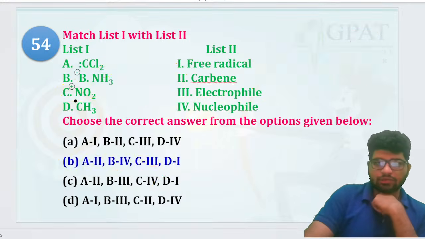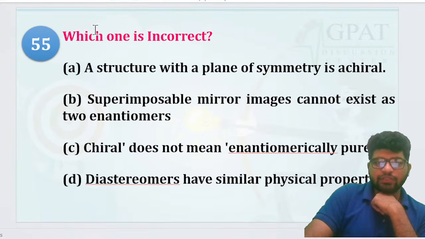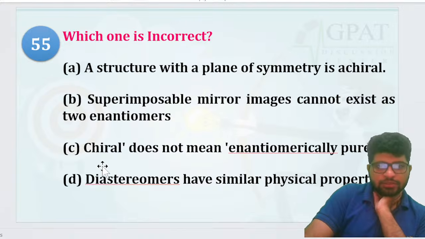Okay, let's go. Do remember which one is incorrect. A structure with a plane of symmetry is achiral. Superimposable mirror images cannot exist as two enantiomers. Chiral does not mean enantiomerically pure. Diastereomers have similar physical properties. Which one is it?